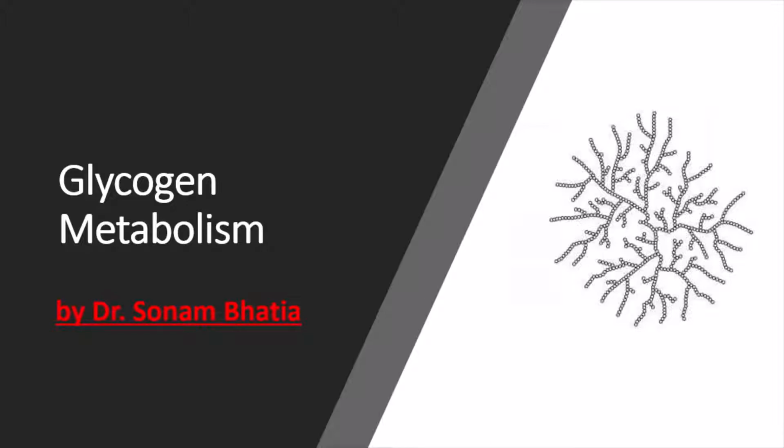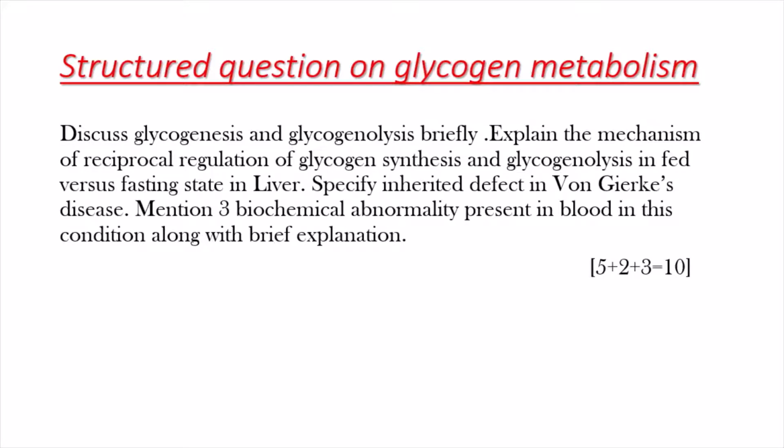Let's look at the question first. Discuss glycogenesis and glycogenolysis briefly. Explain the mechanism of reciprocal regulation of glycogen synthesis and glycogenolysis in fed versus fasting state in liver. Specify the inherited defect in von Gierke's disease. Mention 3 biochemical abnormalities present in blood in this condition along with brief explanation. Let's see first question number 1.